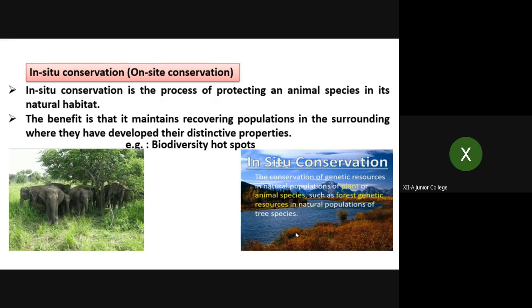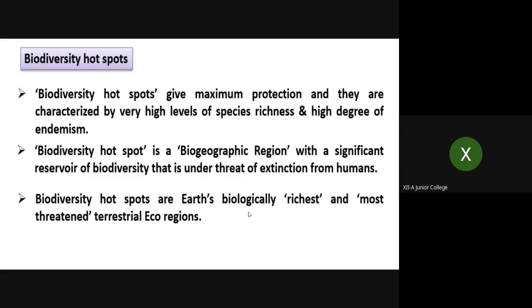Those are the areas where some animal species, plant species, insect species, whatever that particular organism, are observed more. Maybe you can say endemic, meaning they are living there, and their natural environment and atmosphere are suited to those organisms. So biodiversity hotspots are one of the examples.